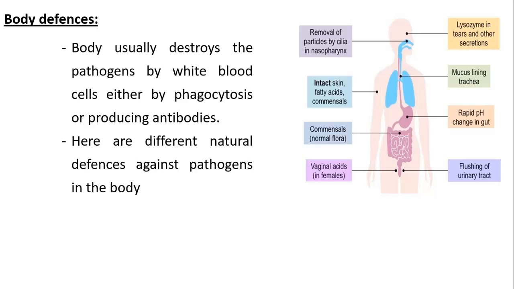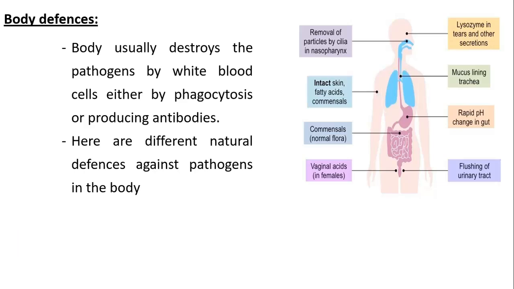But will we wait until the pathogens enter our blood to defend ourselves? Actually, no. We have mechanical and chemical barriers that protect our bodies from the outside, like cilia in the nasopharynx area. What is this? This is a mechanical barrier that will push any foreign body outside of our nasopharynx area. Also, we have our intact skin. This is another mechanical barrier that we have.